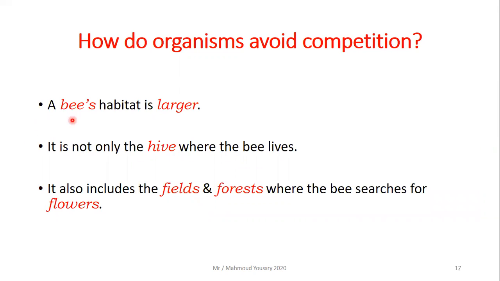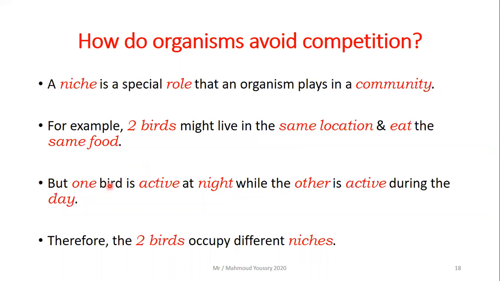Other insects like bees, a bee's habitat is larger. It is not only the hive where the bee lives, it also includes the fields and forests where the bee searches for food. Okay, then we move to the second part of avoiding competition, which is having a special role within the ecosystem. A niche, this word is niche. A niche is a special role that an organism plays in its community.